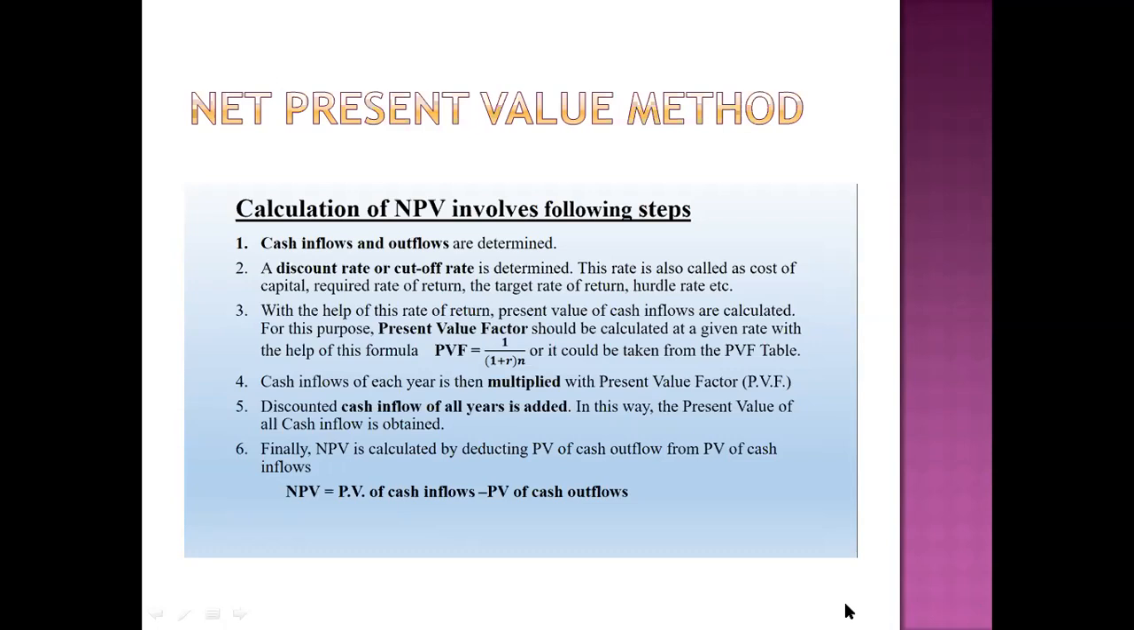Say at 10% rate, I have the factors given: 0.909 in the first year, 0.826 in the second year, 0.751 in the third year, 0.683 in the fourth year, and these are given in the annuity table. You have to follow that, right? Now, how do we calculate NPV? NPV is always equal to the present value of cash inflows minus the present value of cash outflows.